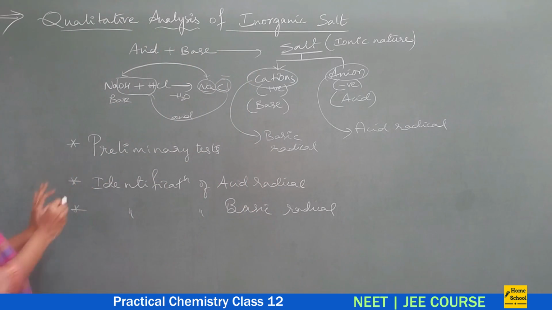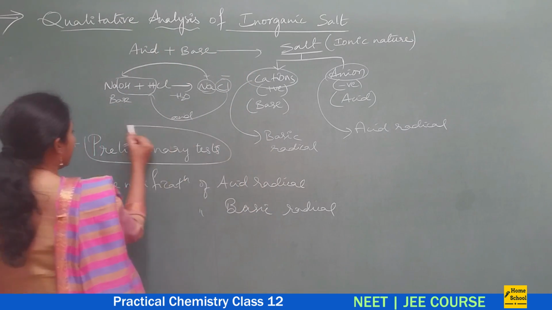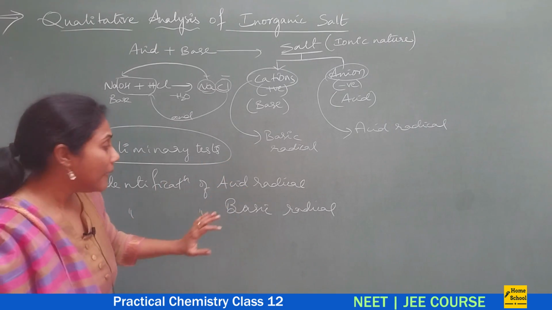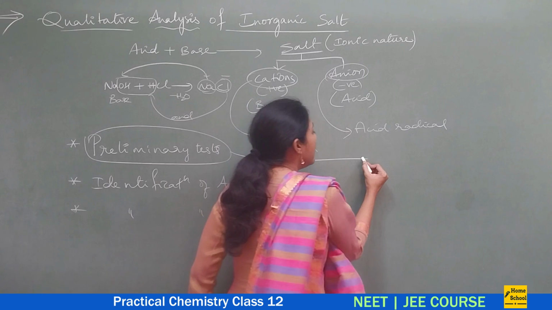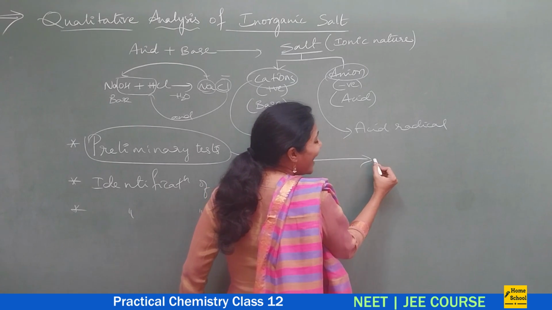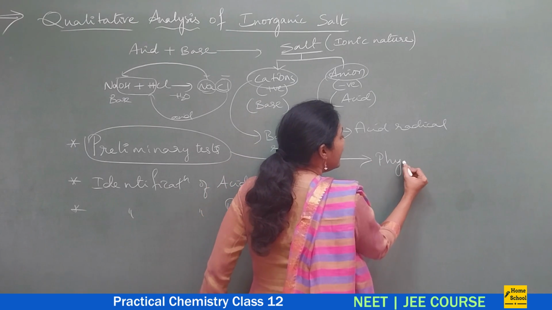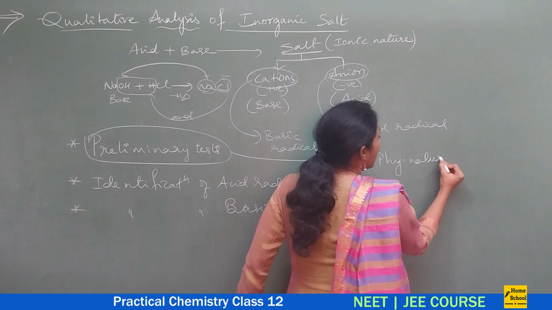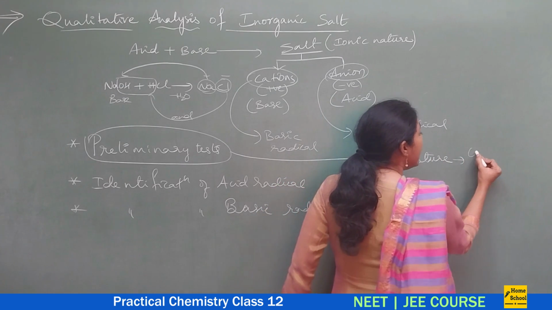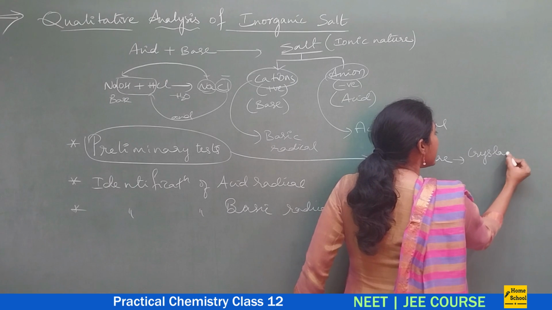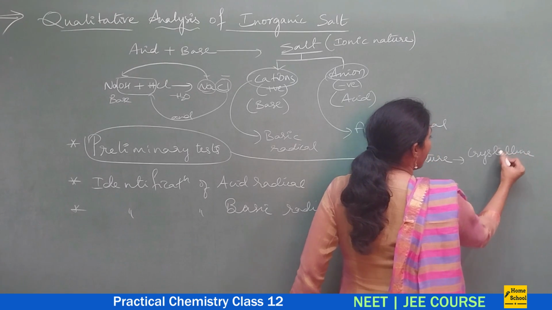So what do we do in a preliminary test? Here we will identify the physical nature of the salt. Physical nature in the sense we will decide whether the salt is crystalline or amorphous.